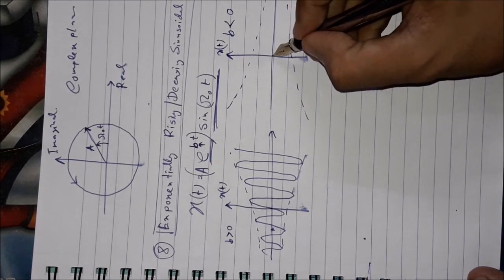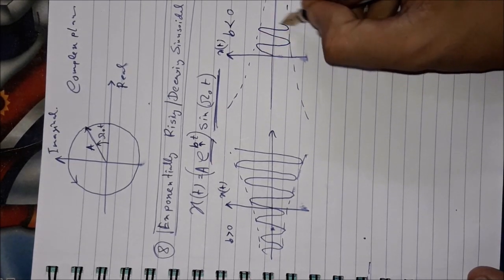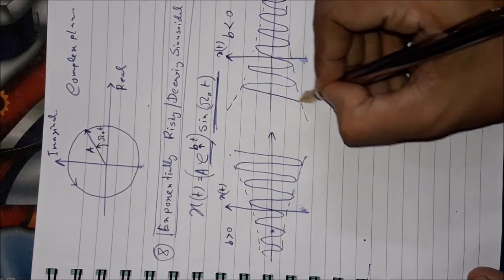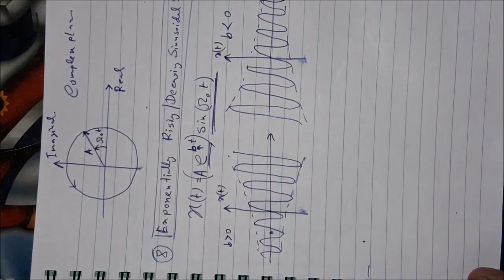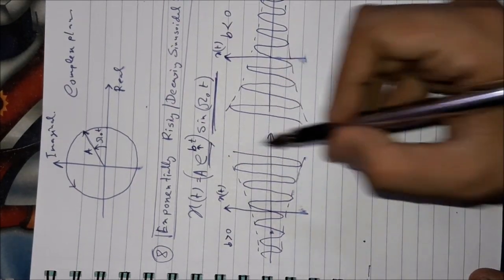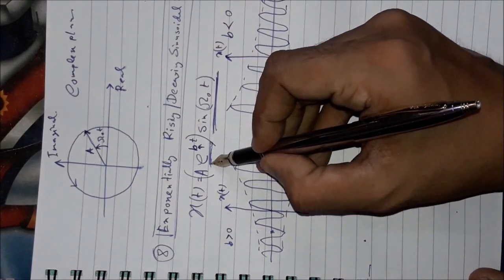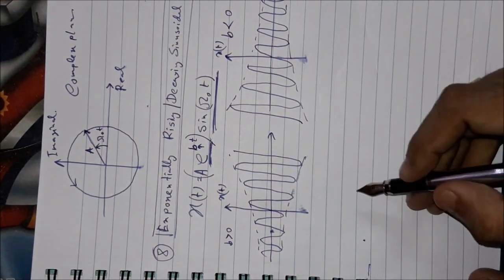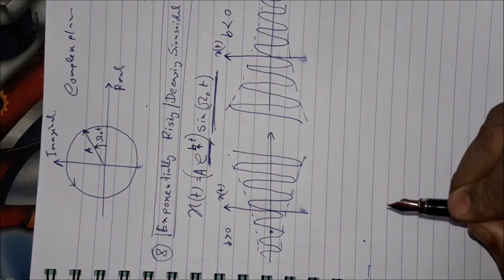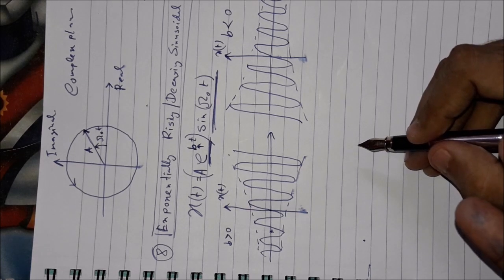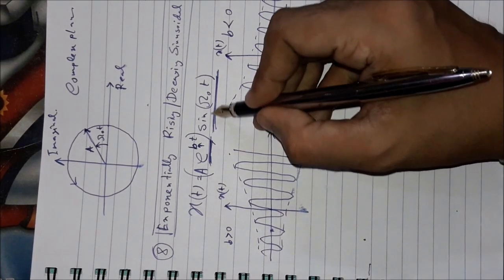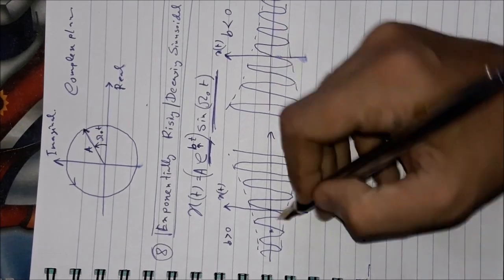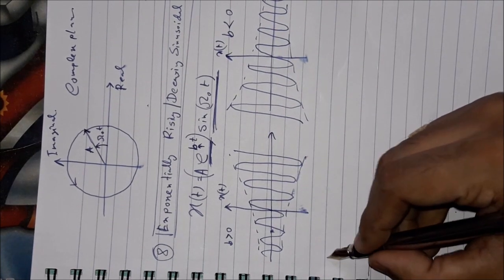Amplitude is exponentially decaying. It is your sinusoidal variation in the right hand side and left hand side, like this. Okay, if b value is equal to 0, then this exponential term will be equal to 1, and it will become a simple sinusoidal signal. This concept is valid also for cosinusoidal signal. In place of the sinusoid, you have to write the cosinusoid, and you can draw the corresponding sketches.